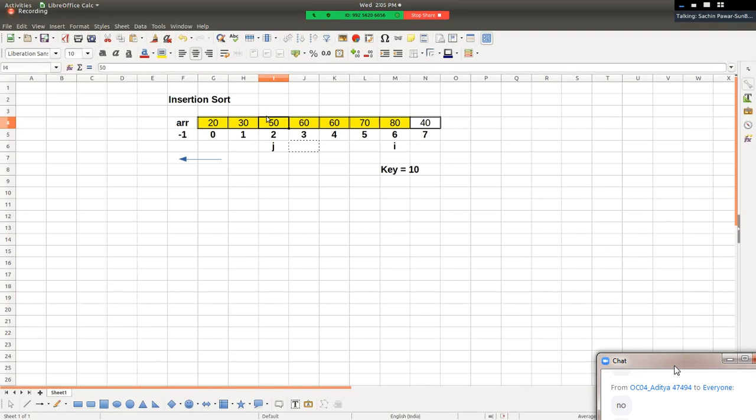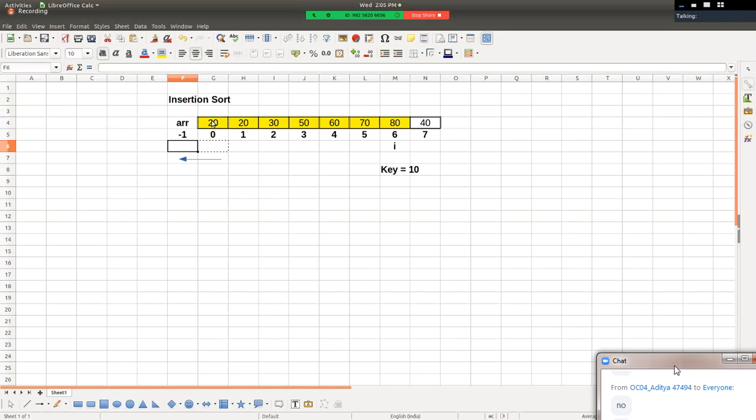Yes, so sir, what will happen to 50? 50 will also shift towards the right by one position. Again compare 10 with 30. Is 10 less than 30? Yes, and hence 30 as well gets shifted by one position. J minus minus. Again compare. Is 10 less than 20? Is key less than arr of J? Yes, and hence 20 as well is shifted towards the right by one position.